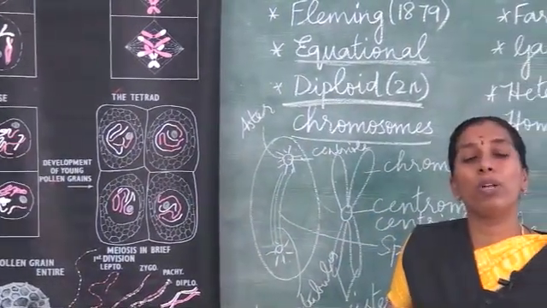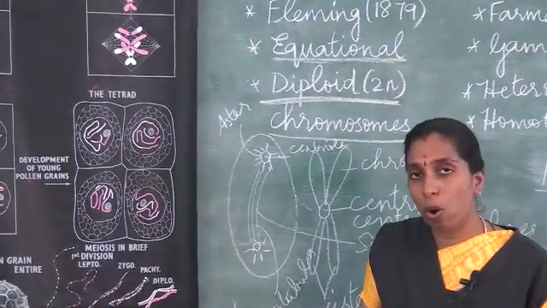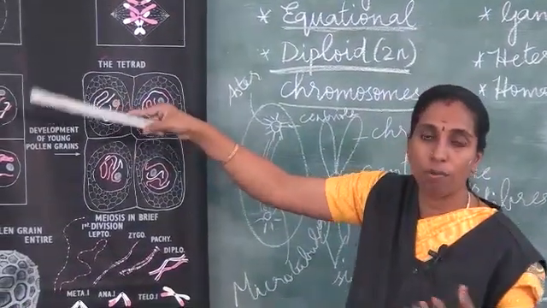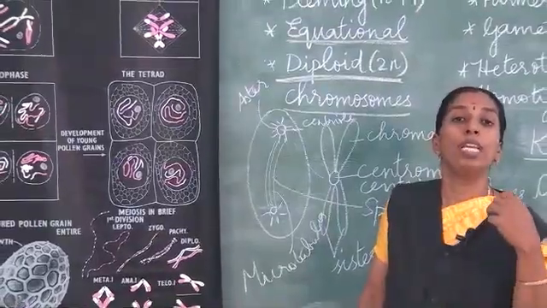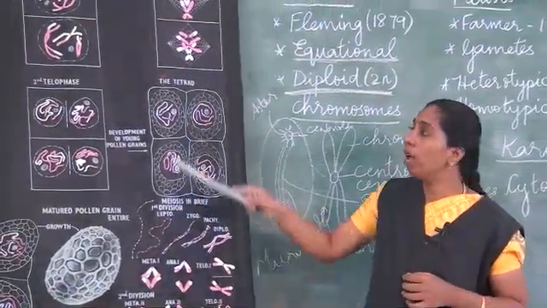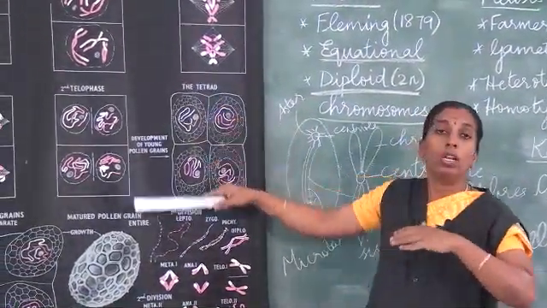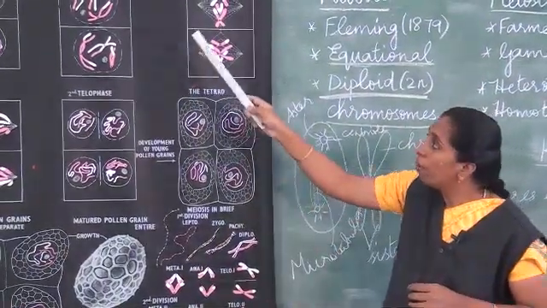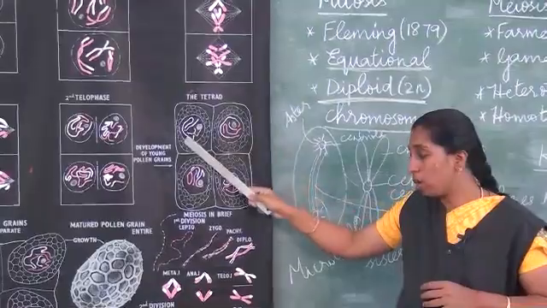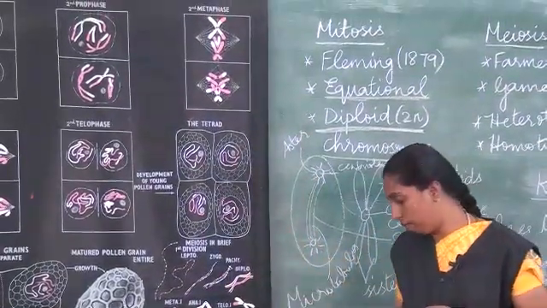Except identical twins, all of us are different. It is because of this recombination of chromosomal segments. Because of this recombination, it leads to variation. So variation leads to the origin of new organisms. Here meiosis takes place only during the reproductive stage.